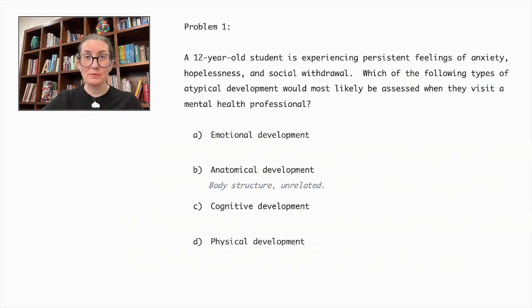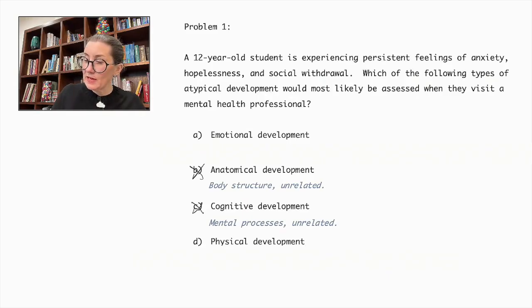Anatomical development pertains to body structure and is unrelated to the emotional symptoms described. So we can eliminate that. Cognitive development involves mental processes, not emotional states. So we can eliminate that one as well. Physical development refers to bodily growth and is unrelated to emotional issues as well, so that's not applicable either.